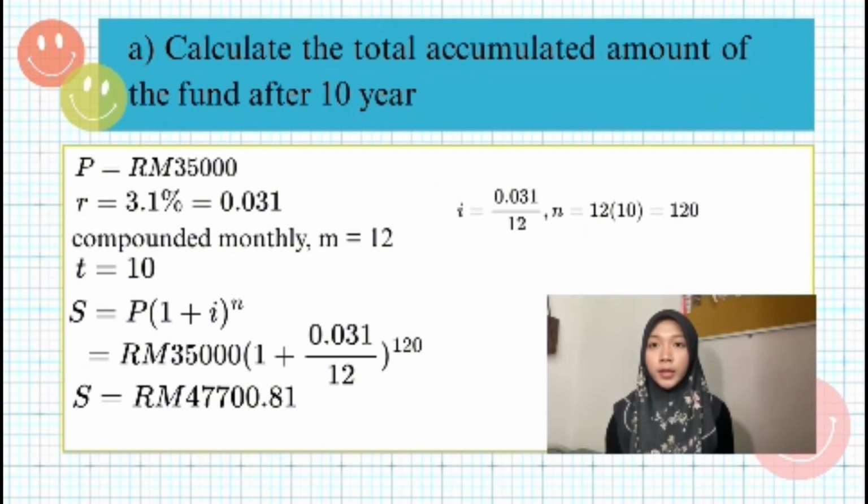Moving forward to question A. Calculate the total accumulated amount of the fund after 10 years. So we are going to use the formula S equal to P in bracket 1 plus I power of N. P equals 3,500, R equal to 3.1% or 0.031, M equals 12, T equal to 10, I equal to 0.031 over 12, N equal to 120. S equal to 3,500 in bracket 1 plus 0.031 over 12 power of 120. So the answer will be